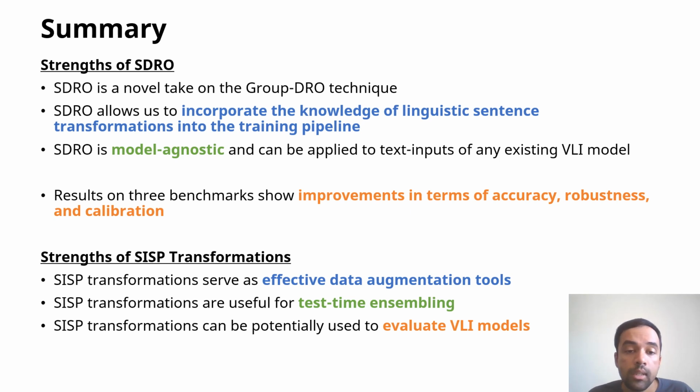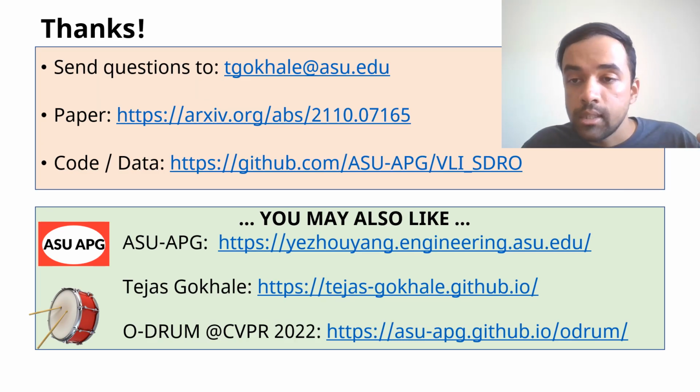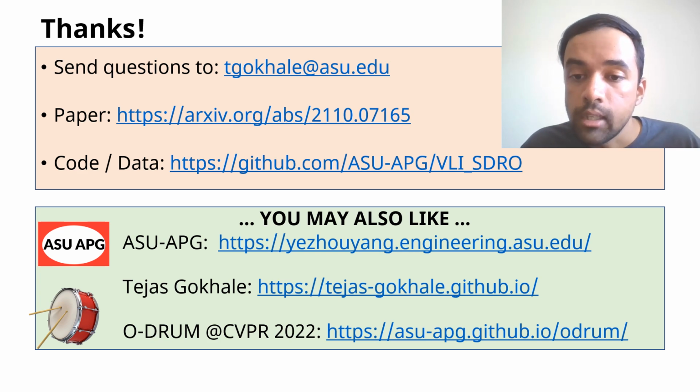SISP transformations are data augmentation tools that can be used for test time ensembling and also potentially to evaluate vision and language models. So thanks for listening, and these are the links for more details.